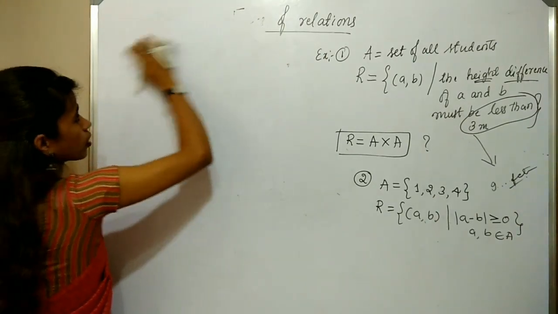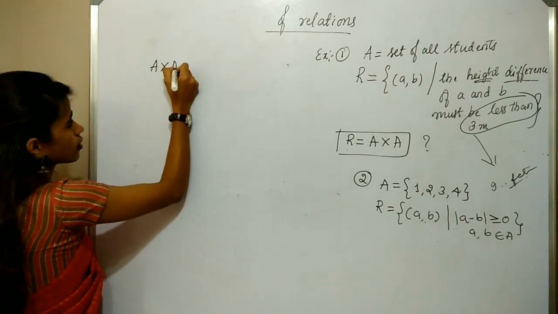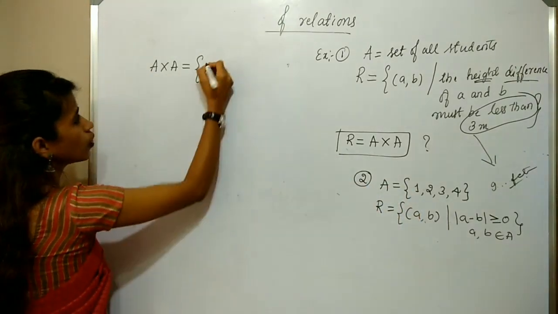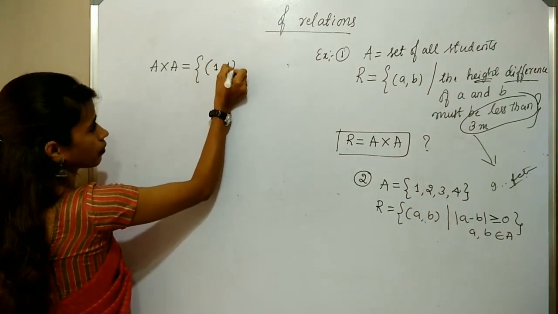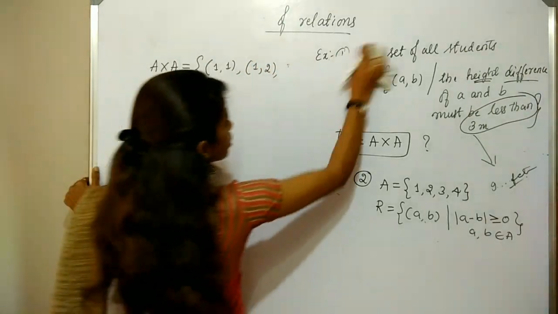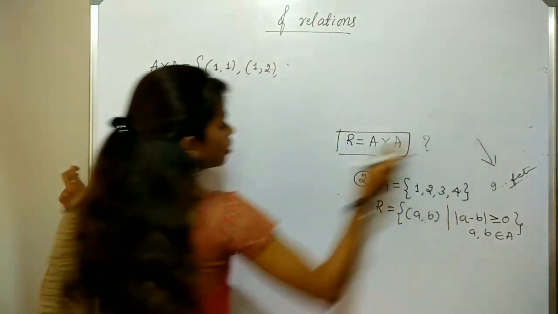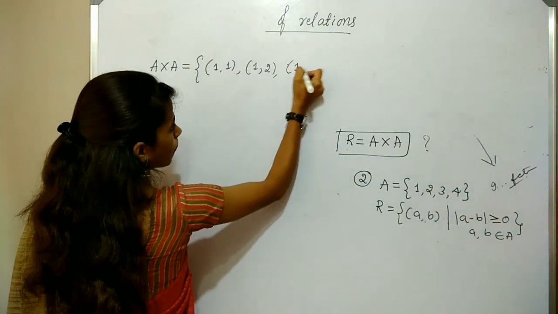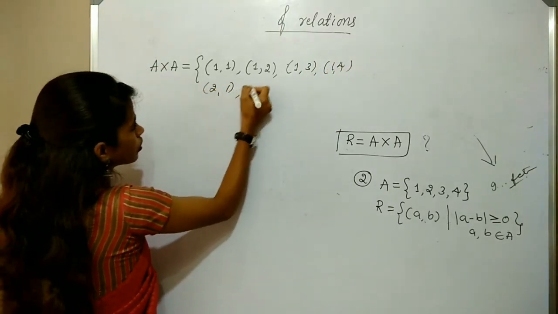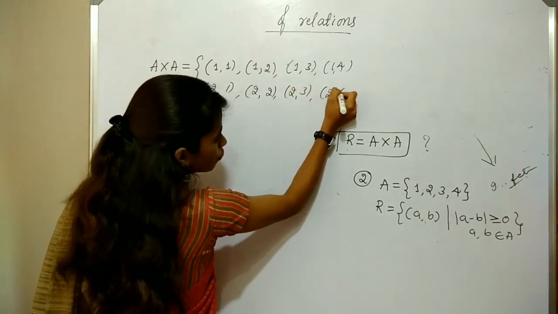The Cartesian product of A with itself, that is A cross A. So what is A cross A? 1 with 1, 1 with 2, 1 with 3, 1 with 4, similarly 2 with 1, 2 with 2, 2 with 3, 2 with 4.